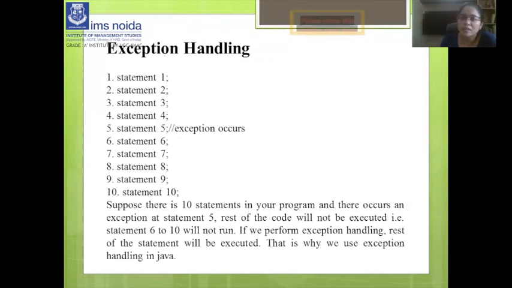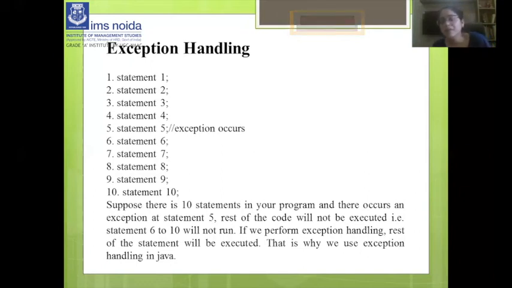Now one more example here. Suppose you have 10 statements: statement 1, 2, 3, 4, 5, 6, 7, 8, 9, 10. So in your program there are 10 statements, but at statement 5 the exception has occurred.